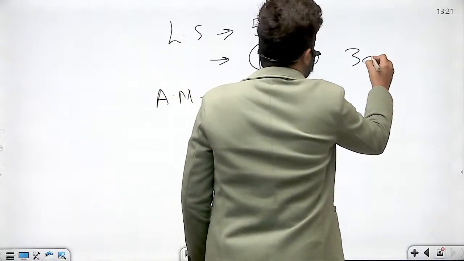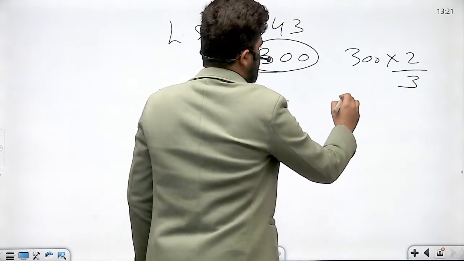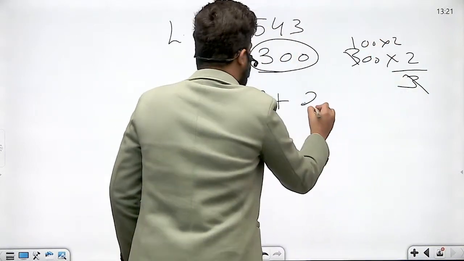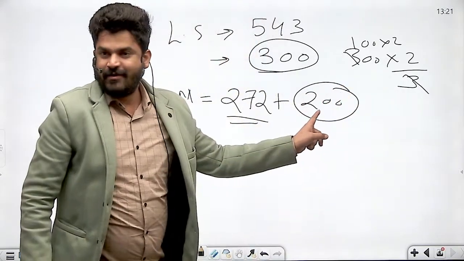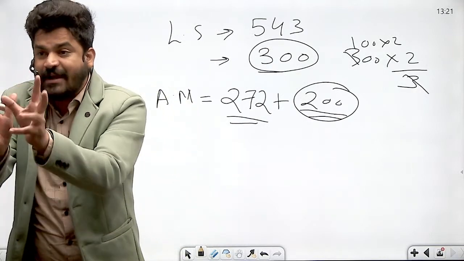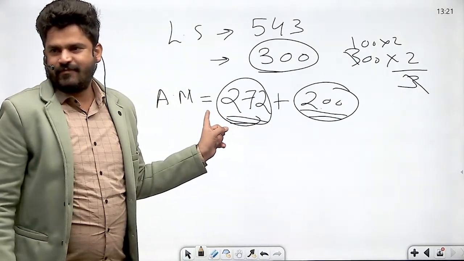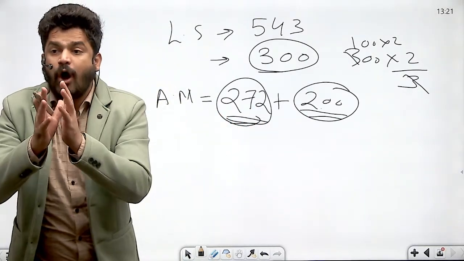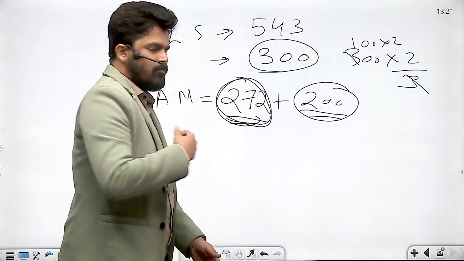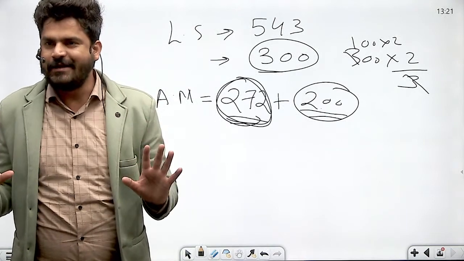Okay? And what is the 2/3 of 300? Calculate. 300 into 2 divided by 3. Calculate. 100 into 2, 200. So here, having only 200, the majority of not less than 2/3 of the members present and voting, this condition has been satisfied. But this condition also has to be satisfied. So out of 300 members present and voting, 272 members or more should vote in favor of that resolution. Then only that will be passed. Got it clear? Okay?